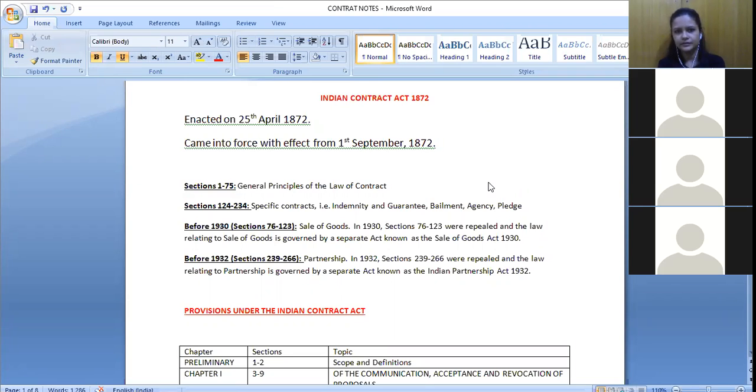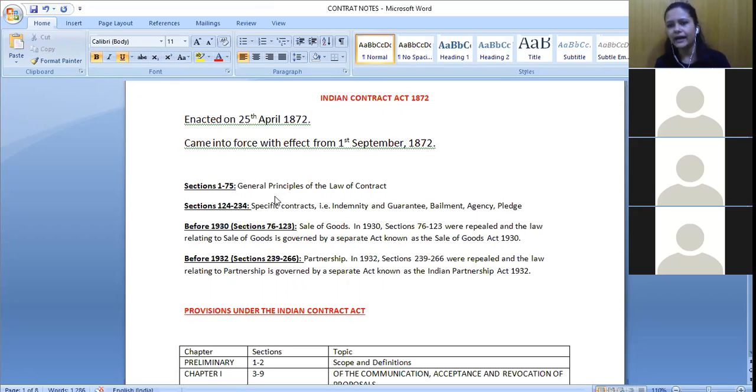Ma'am, like offer, valid contract, offer, acceptance, promise, like that. Yeah. So when we say general principles, it means these are certain principles that will be applicable to any type of contract that we are making, right? It is not specific to the purpose for which we are entering into the contract, or the duration, or the type of contract. These are general principles that are applicable to any sort of contract.